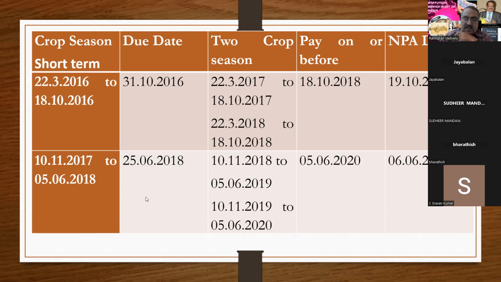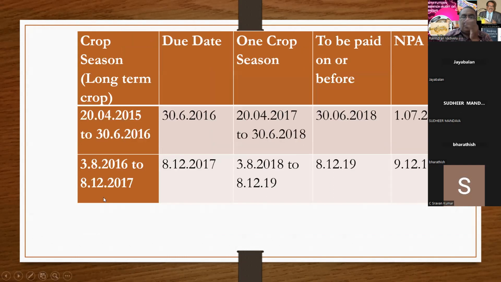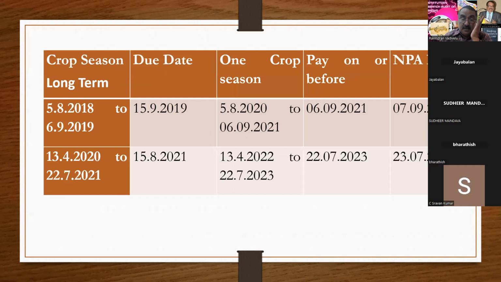Now I'm moving to the long-term crop. Same concept. The crop season 5-8-18 to 6-9-19 is more than 1 year, so you have to treat it as a long-term crop. And the due date is 5-9-19. This due date is clearly mentioned in the sanction letter.